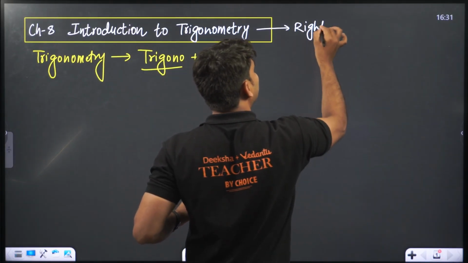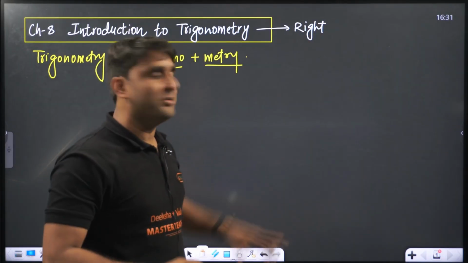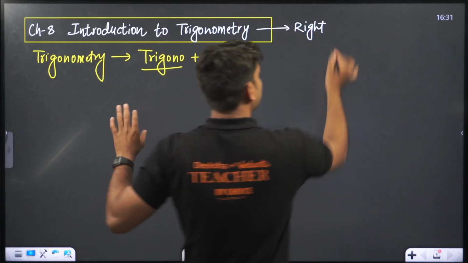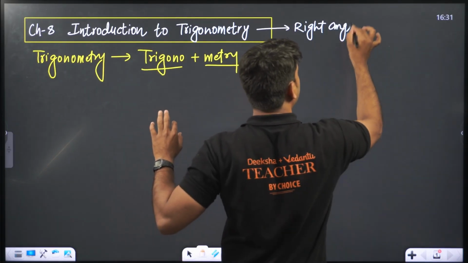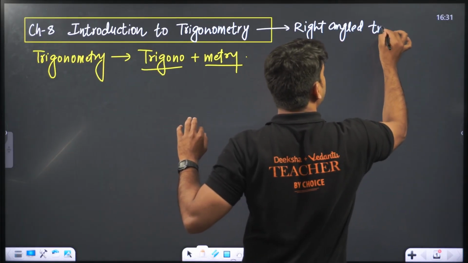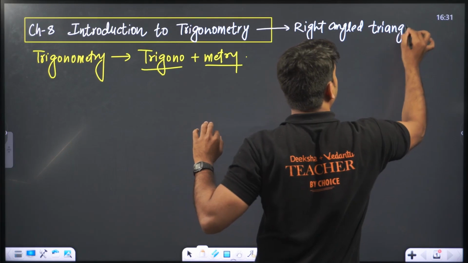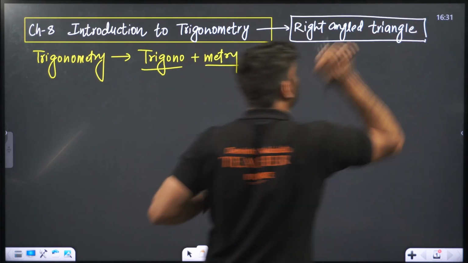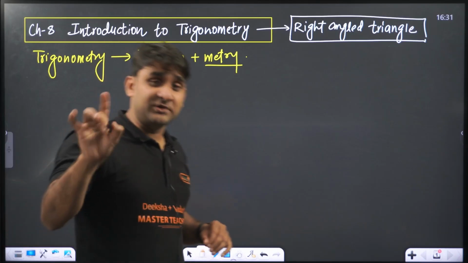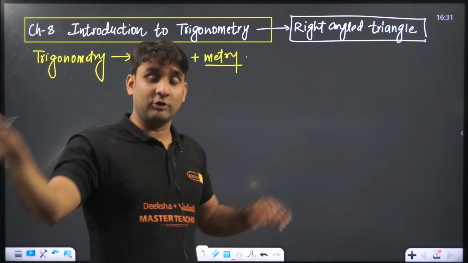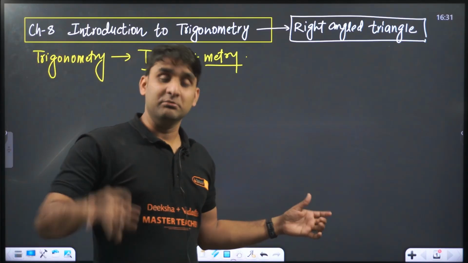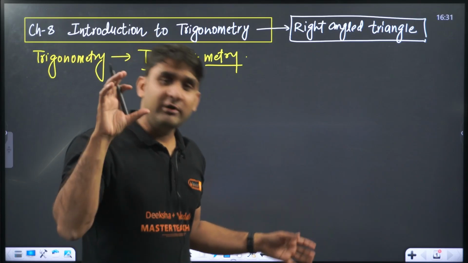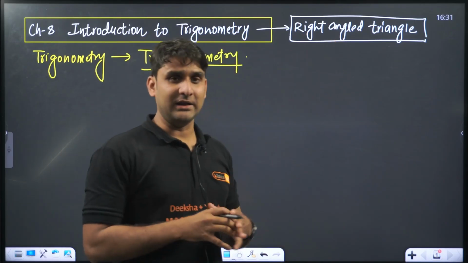Yes, I would say the entire trigonometry, all the questions, are based on the right angle triangle. You will study trigonometry with other triangles also, obtuse triangle, acute triangle, but at class 10th level we will be dealing with only the right angle triangle.